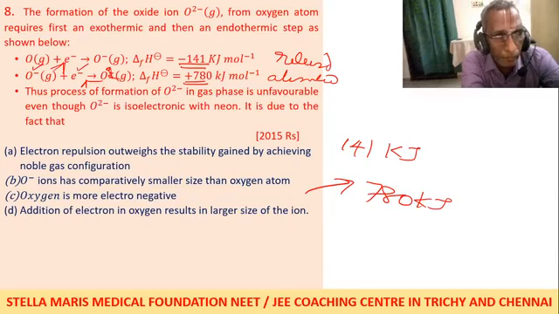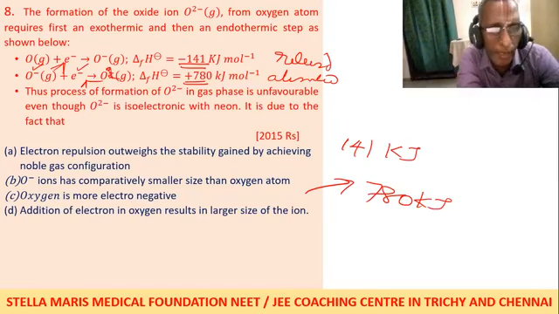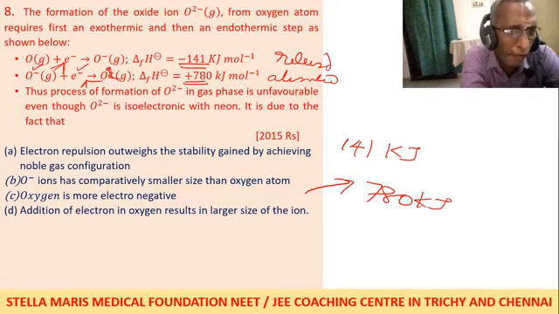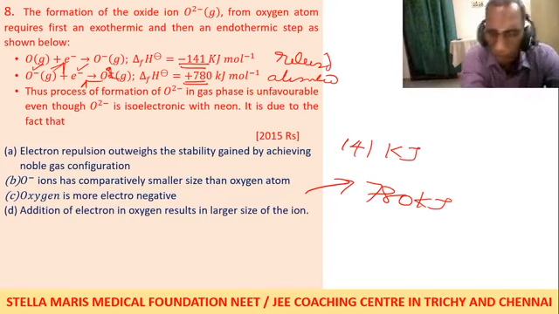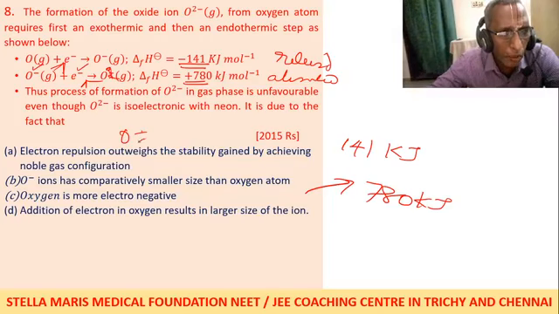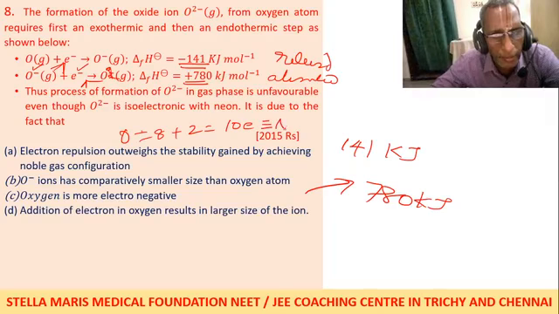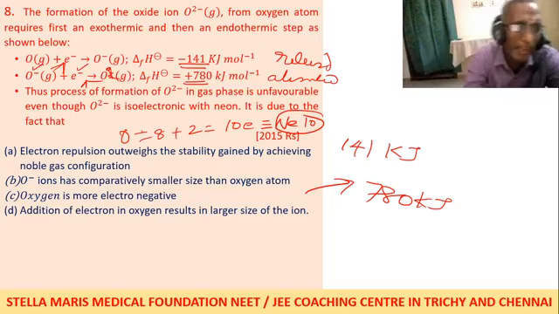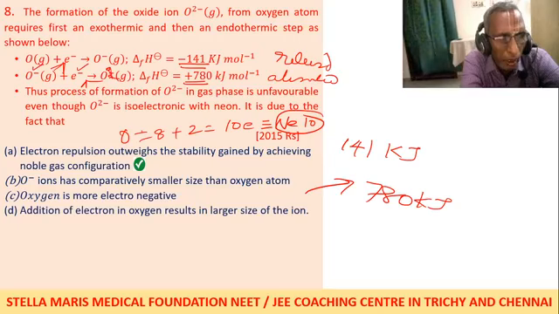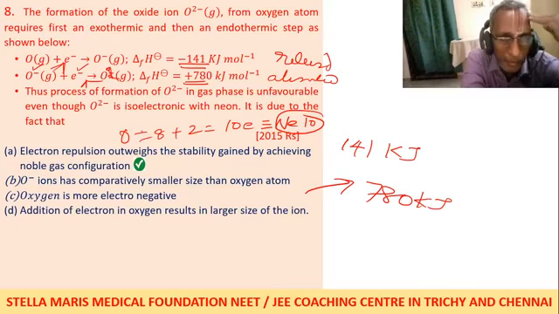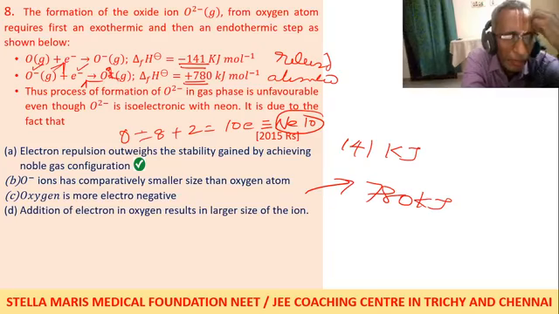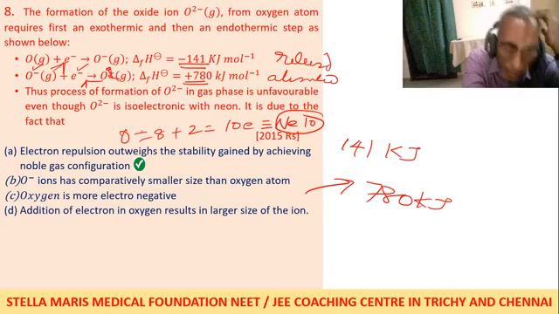So the process of formation of oxide anion in gas phase is not favorable, even though O2 minus, as we have already seen, has 8 plus 2, 10 electrons, and the nearest inert gas is neon, which also has 10 electrons. But it is very difficult. Why? Because of electron-electron repulsion, as we have already seen. The electron repulsion outweighs the stability gained by achieving the noble gas configuration. So higher electron repulsion requires more energy.